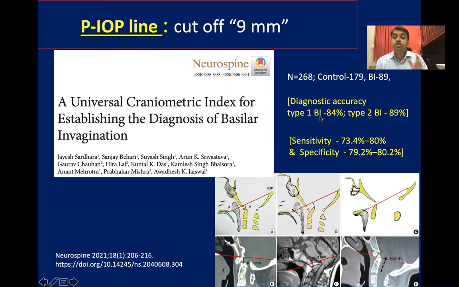So we measured in 268 patients in this study and compared with the control. And the cutoff was 9 mm in both the types of BI. So the advantage of this line is that by a single line, you can define both the types. Diagnostic accuracy is more than 85% and sensitivity and specificity are in the range of 75 to 80%. This PIOP line article was published recently in Neurospine Journal.